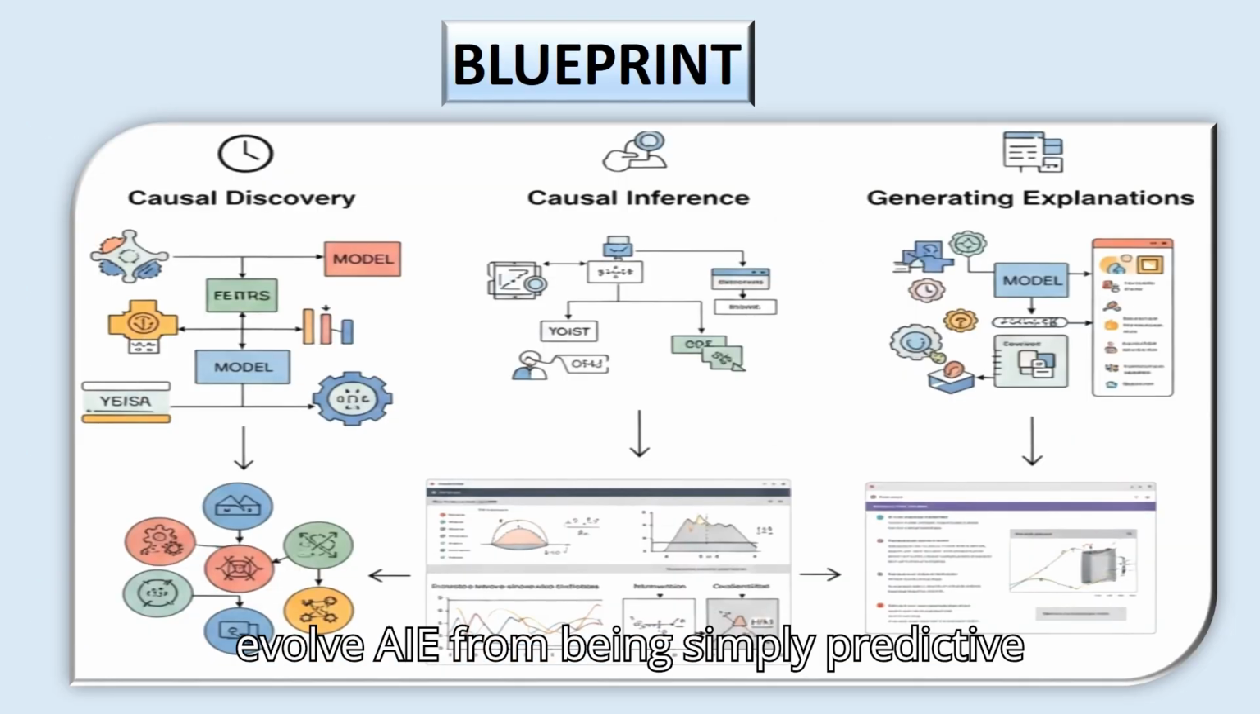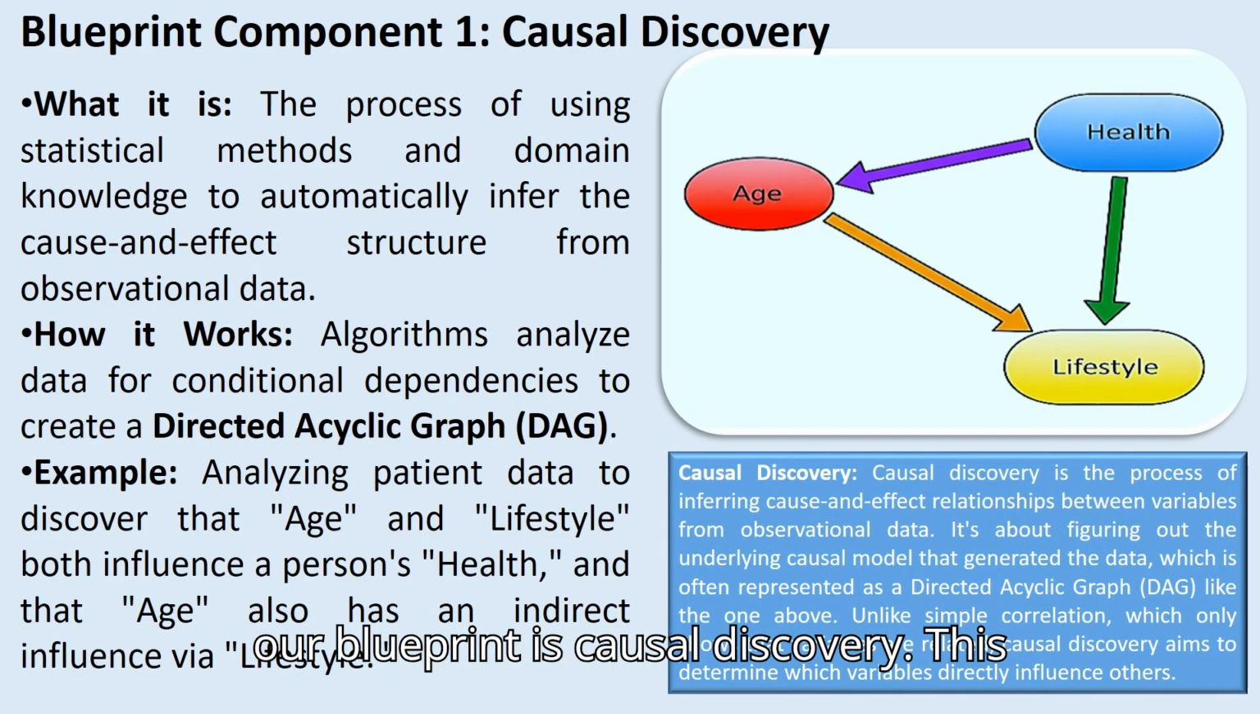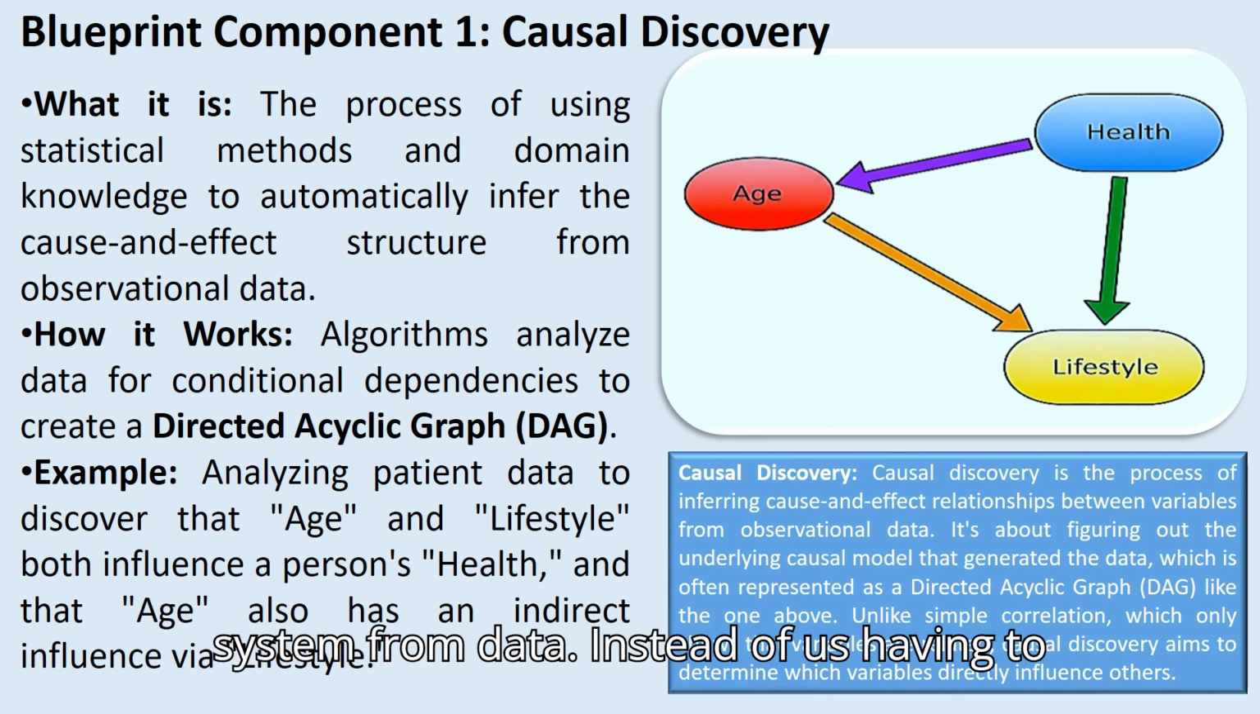How we can evolve AI from being simply predictive to becoming truly understanding and trustworthy by focusing on cause and effect relationships and clear explanations. The first component of our blueprint is causal discovery. This is the process of automatically learning the cause and effect structure of a system from data.